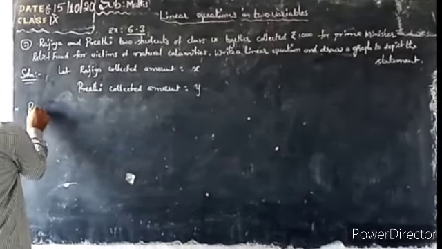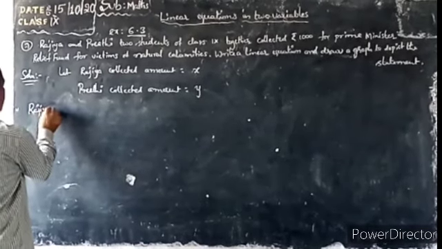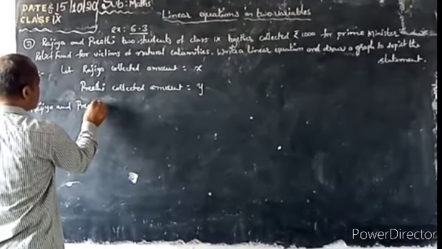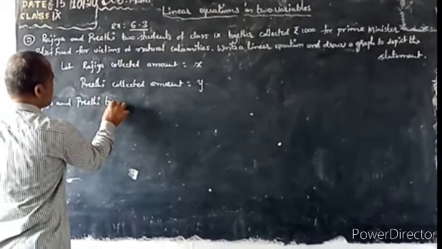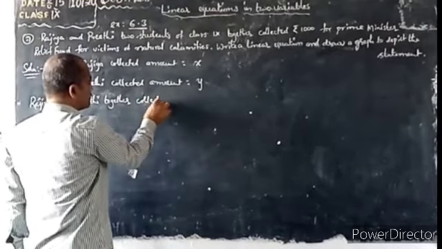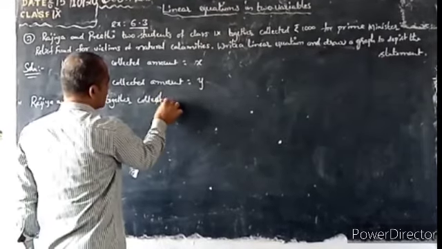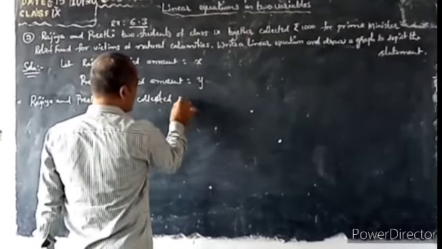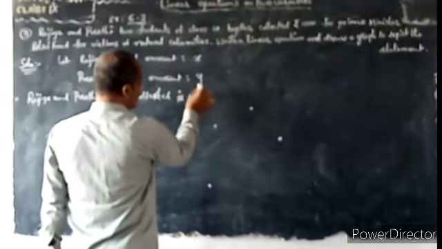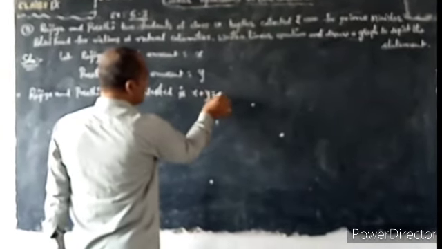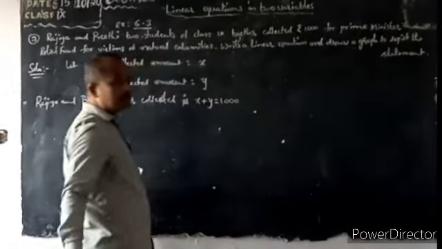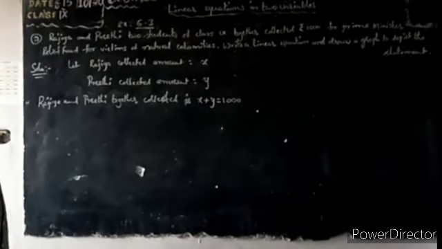How much did Razia and Preeti collect together? Razia x, Preeti y. The total is 1000 rupees. The total is 1000. Okay?